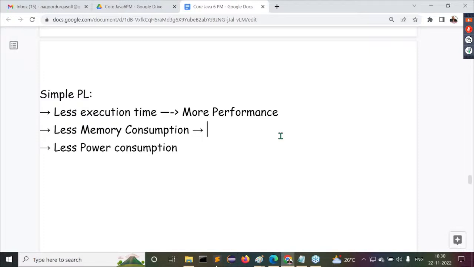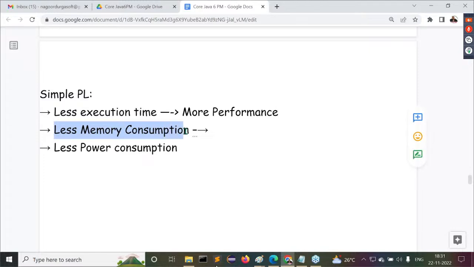Because of this reason, Sun Microsystems wanted to prepare a new programming language. It should be a simple programming language. Inside that simple programming language, they wanted less execution time. And that less execution time is giving what, you know? More performance. Okay, all of you are following these points clearly? No response, guys. Right, let's move on.